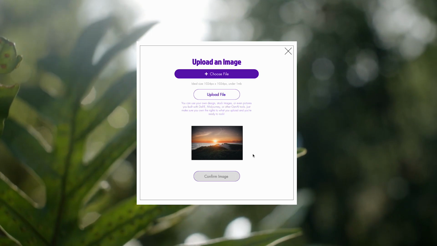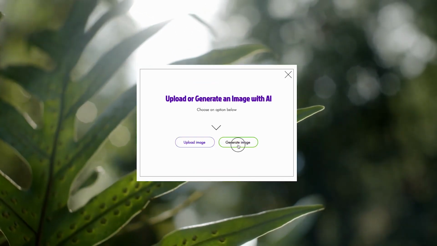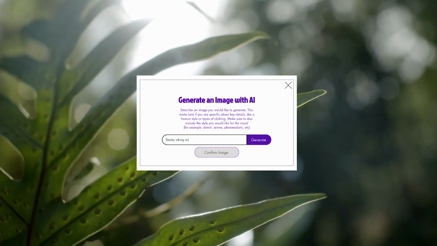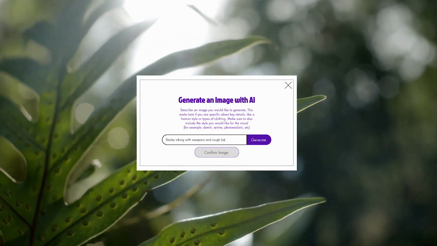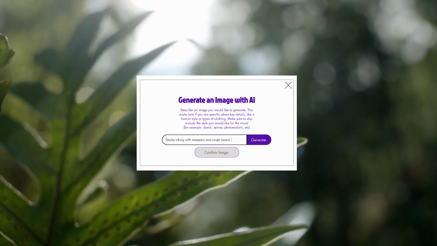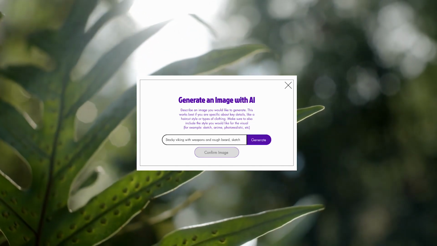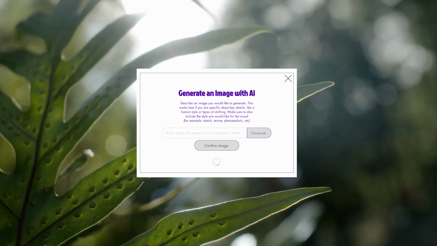If instead you choose to generate an image, you will be asked to define a prompt so that the image can be generated. Here we're looking for a stocky Viking with weapons and rough beard. And I'm going to make it a sketch. Now it's important to define the type of visual you want so that the style is in the direction that you're looking for.